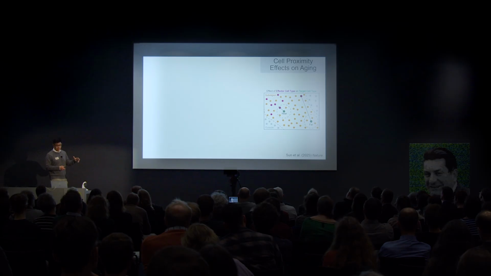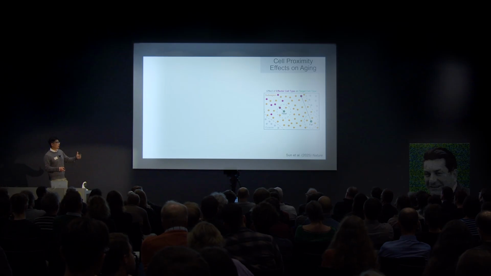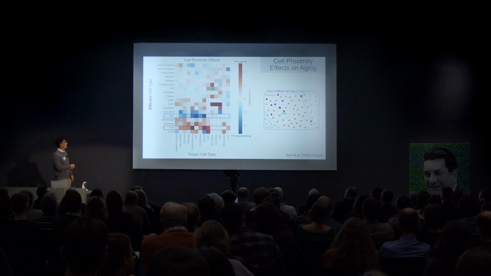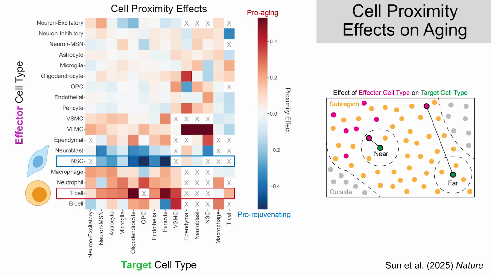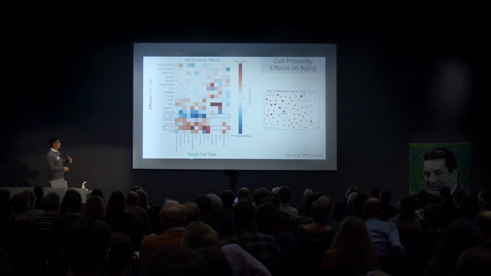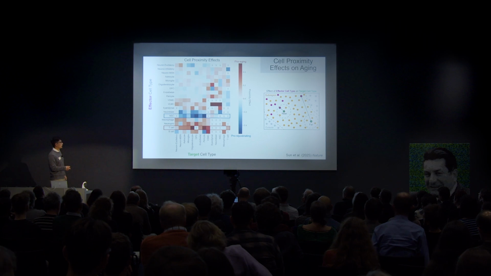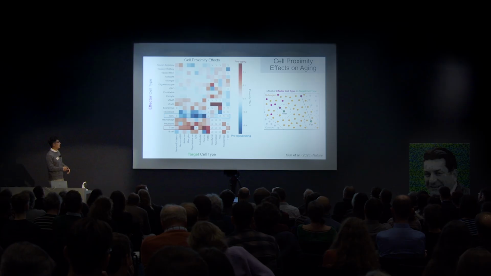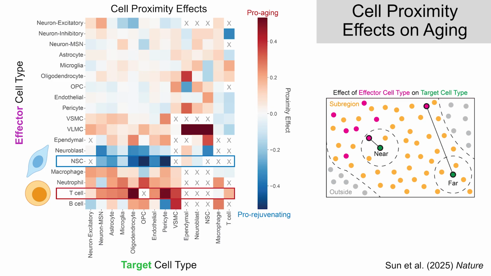And we can visualize each of these, what we call cell proximity effects on aging, as the difference in the predicted ages in proximity or far from the effector cell type for each of these interactions as a heat map. So here on the vertical axis is the effector cell type, which we believe exerts some kind of cell proximity effect on the aging of the target cell type here on the horizontal axis. Everything here in red is a pro-aging effect, so a higher predicted age of the target cell when near the effector cell. Everything here in blue is a pro-rejuvenating effect, so a lower predicted age for the target cell when nearby the effector cell.